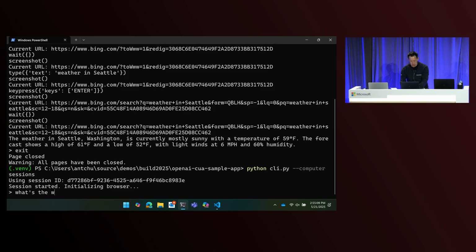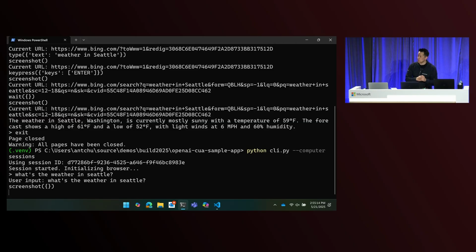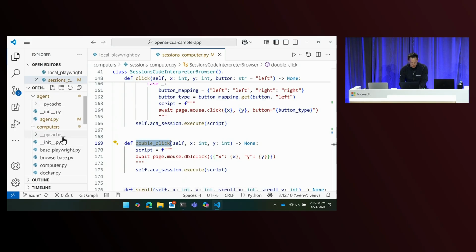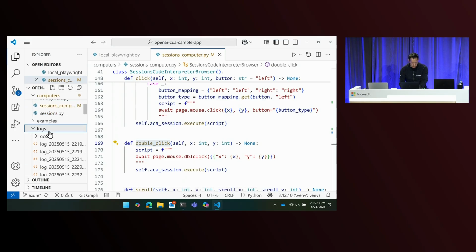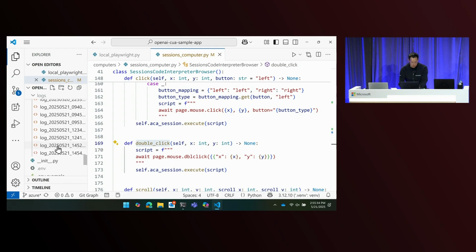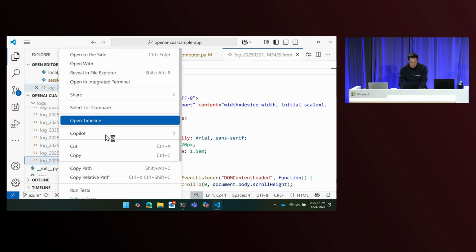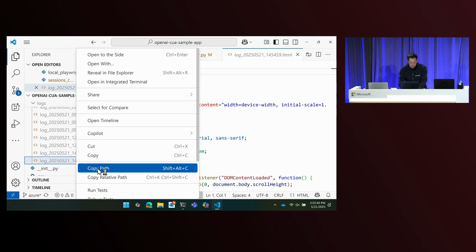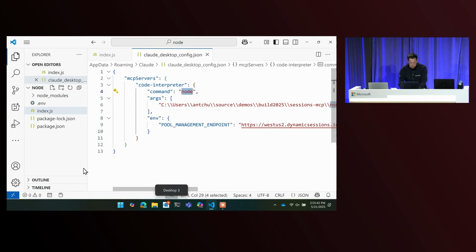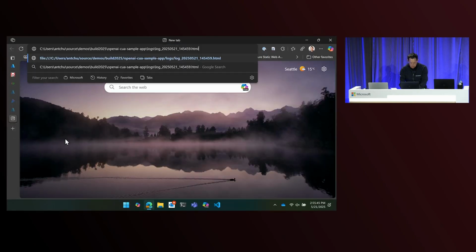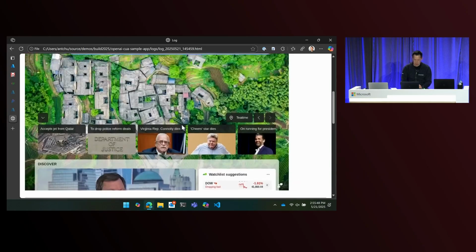I'll just quickly do this. What's the weather in Seattle? You can probably do some more interesting stuff. And we can see it's going to go and do its thing. But Sessions, the Python code interpreter, actually includes everything you need to run Playwright and Chromium, and that's why this is possible today. And because this is running remotely, I have this agent saving logs locally. I can copy the path and quickly open this in my web browser, and we can see what it's doing remotely.